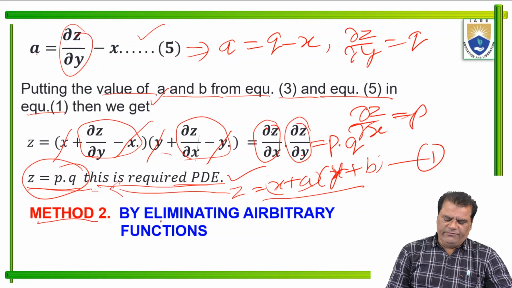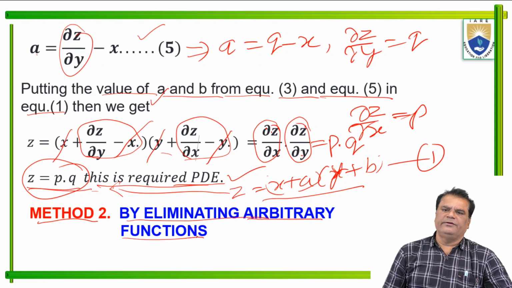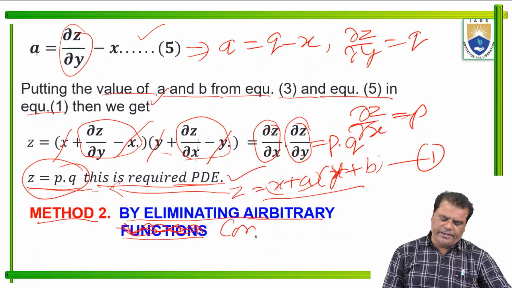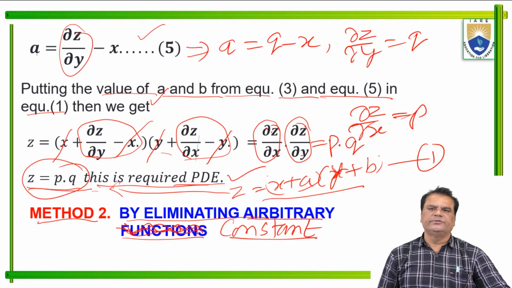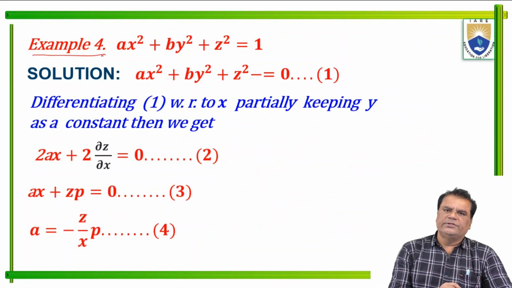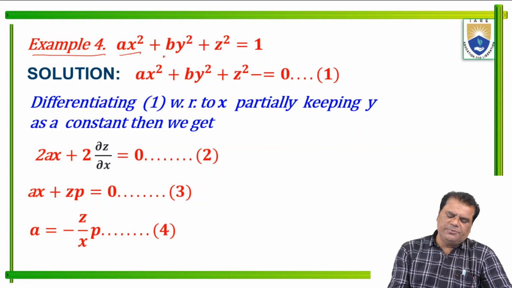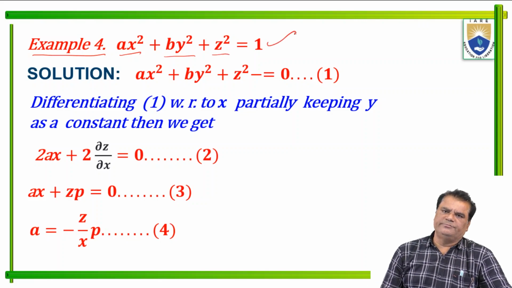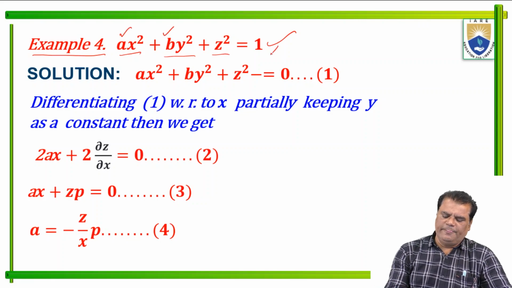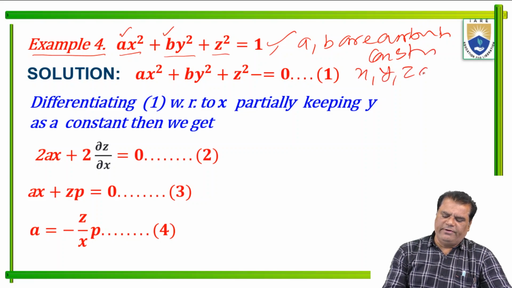Now method 2: eliminating arbitrary constants. This question is about arbitrary constants, not functions. So here the question is example 4, the last example: a x square plus b y square plus z square equals 1. Here a, b are arbitrary constants, and x, y, z are variables.